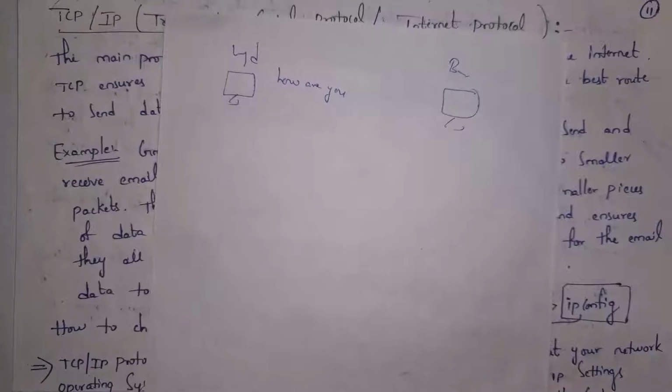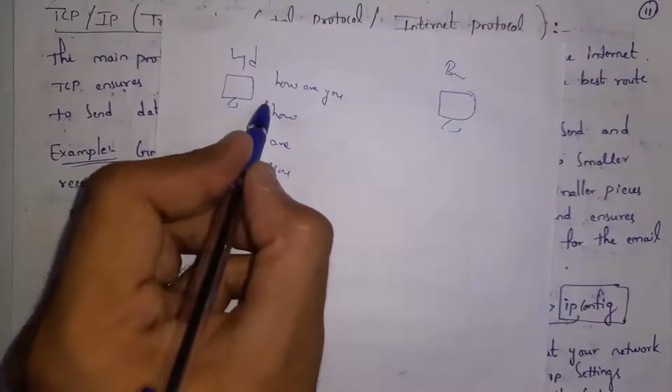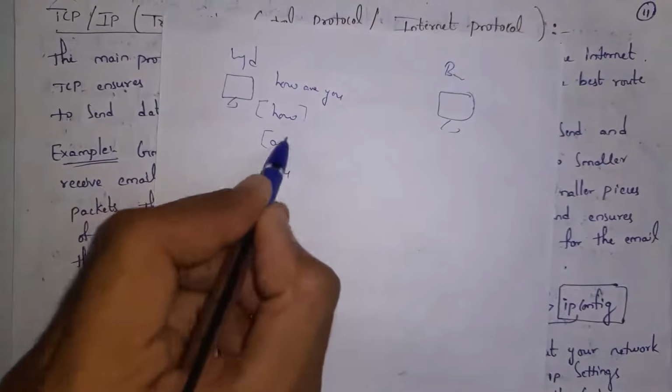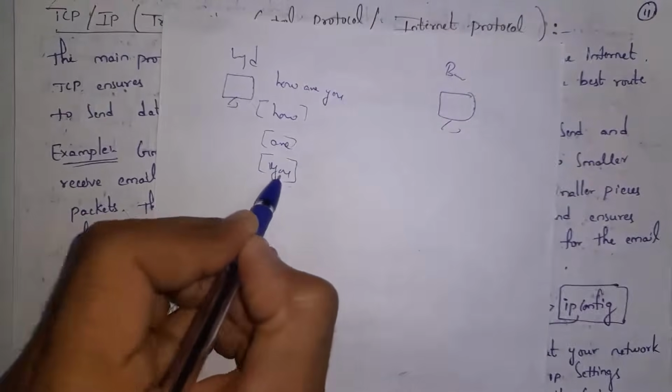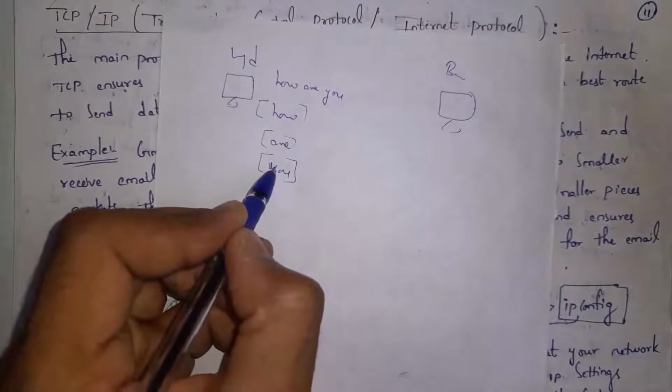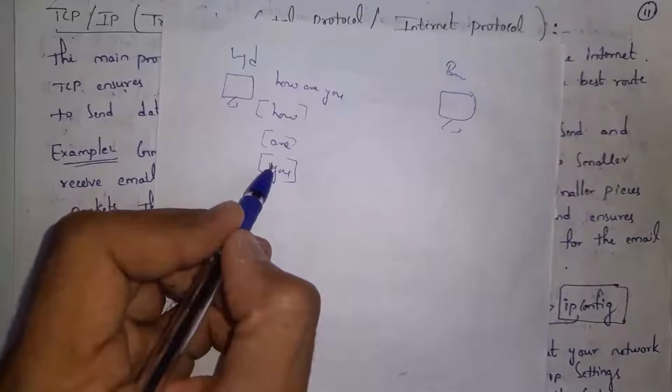Thus, for example, I'm in Hyderabad location and my friend is in Bangalore location. I want to send email to my friend. I will open Gmail and then I will send message. Like I will send, how are you? Whenever I send message, how are you? My message is divided into packets. Like how is one packet, R is one packet and U is one packet. Packets are nothing but piece of data. Piece of data is known as packet.